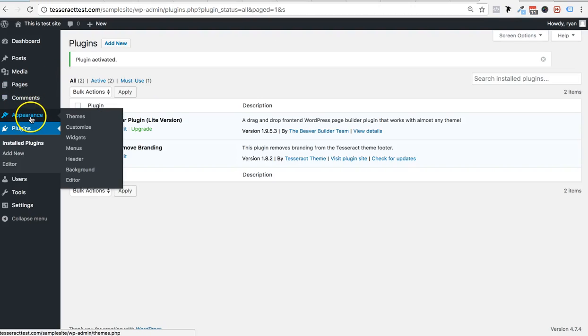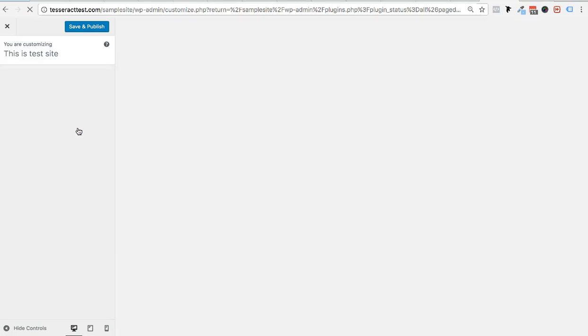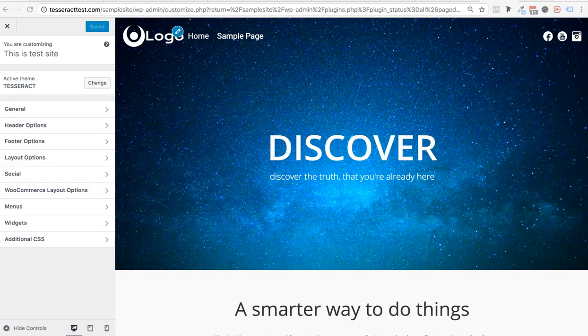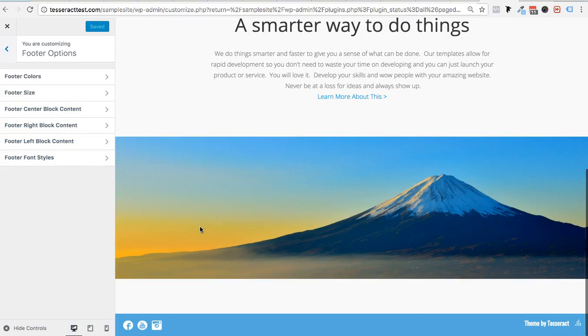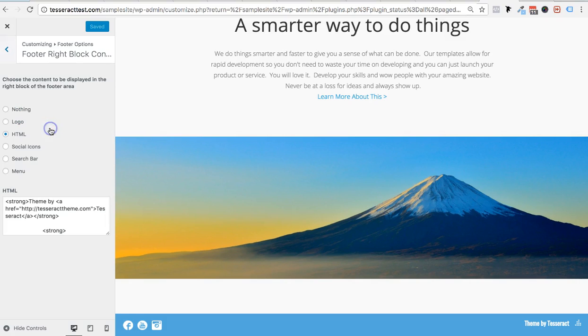Now what we're going to do is go into appearance and back into customize. So do that next. Okay, so we're here and we're going to go into the footer options right now. Click on that. Now you have all these extra things that you can do. Before you could just edit this, now you can edit the right hand side and you get a center spot as well. So we could go into, let's say, the right content block